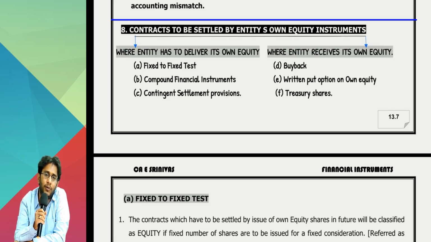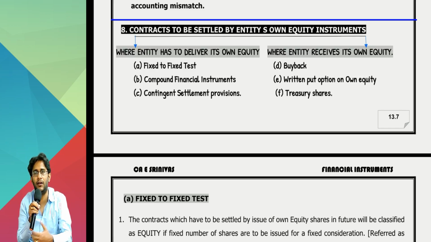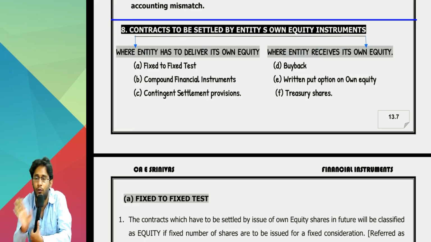Sir, why not equity? Because ultimately equity shares also can be issued. No, true. For this, the logic comes like this. If you classify this as equity, as equity shares, what is the accounting, you tell me? Normal equity shares, what is the accounting? First time, you will account it as bank account debit to share capital. Thereafter, every year, is there any accounting? No. Like how equity share capital is accounted only once in a lifetime, every equity instrument's accounting is only once. First time you record and you leave it like that. You will not do any subsequent accounting for that.